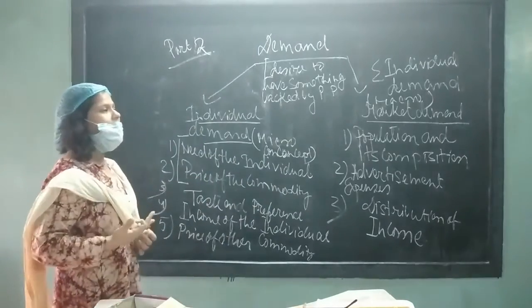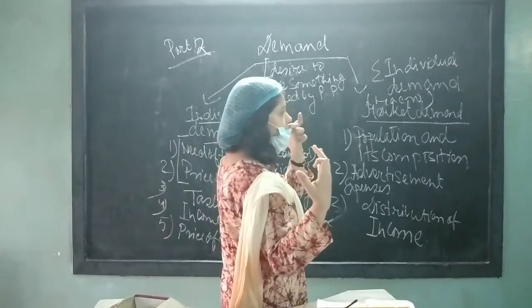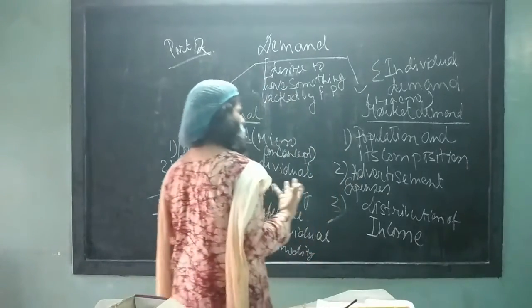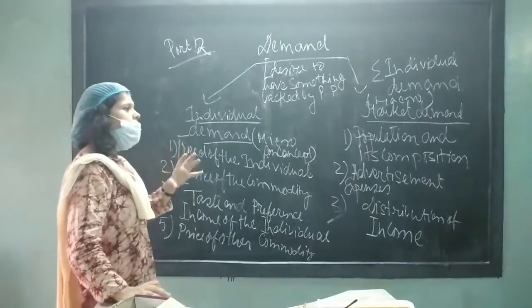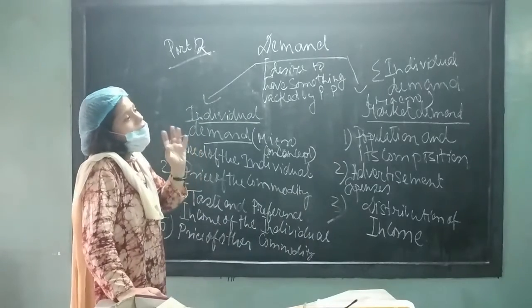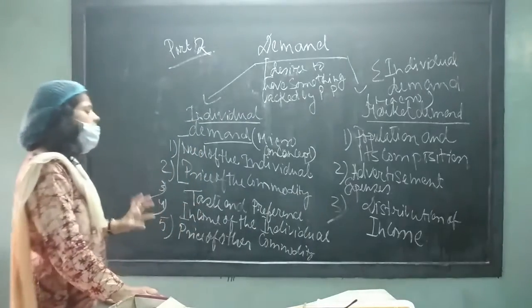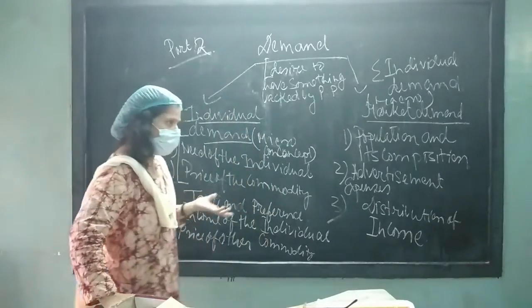I have given the example of the car. Suppose you want to purchase a car, say an Alto or a Wagon R, small cars. According to the price, you have to shift your choice. Clear? So the higher the income, the more the demand. The lower the income, the lesser the demand.